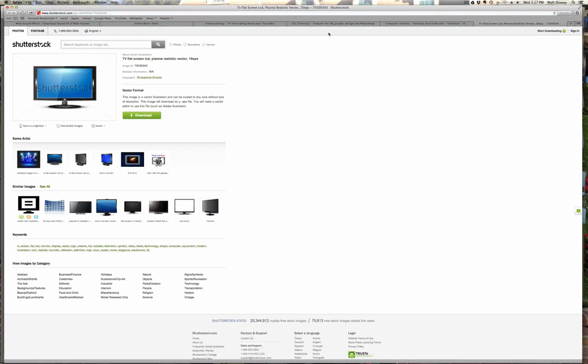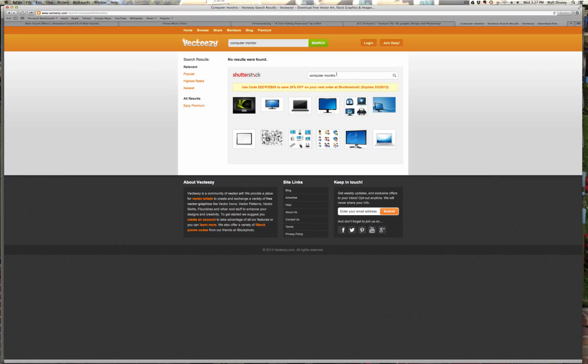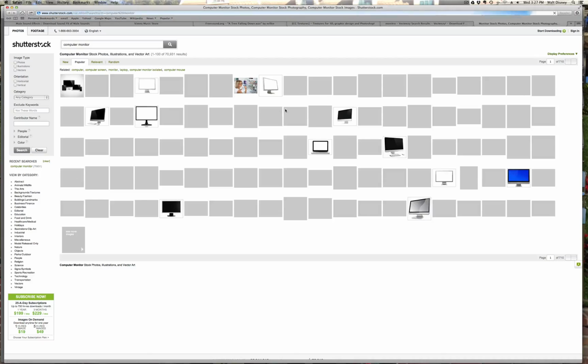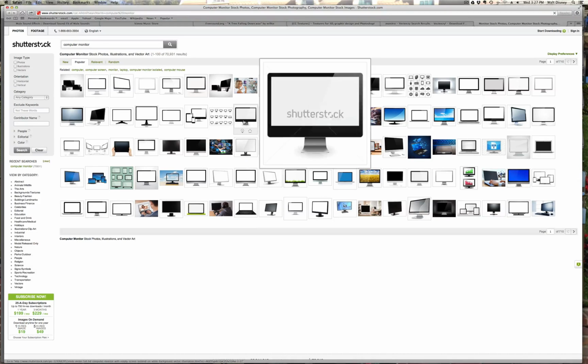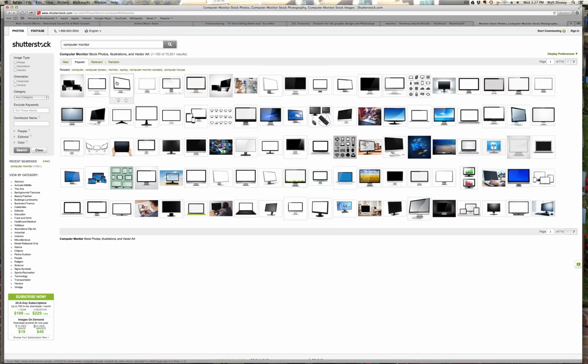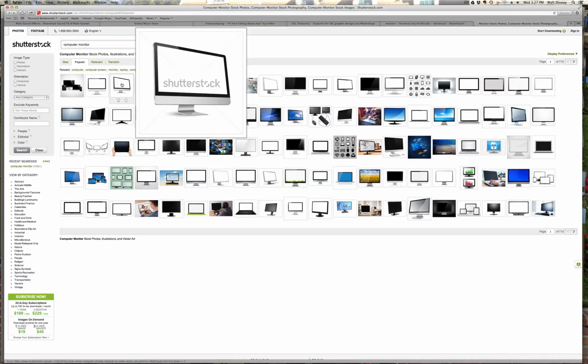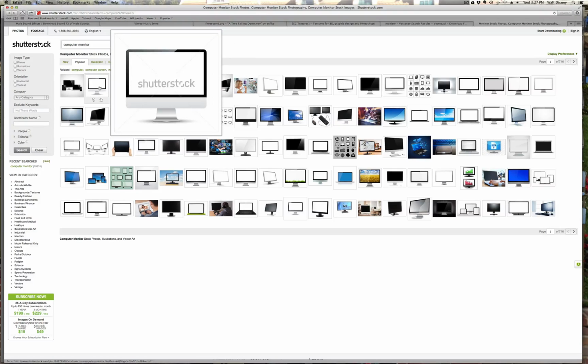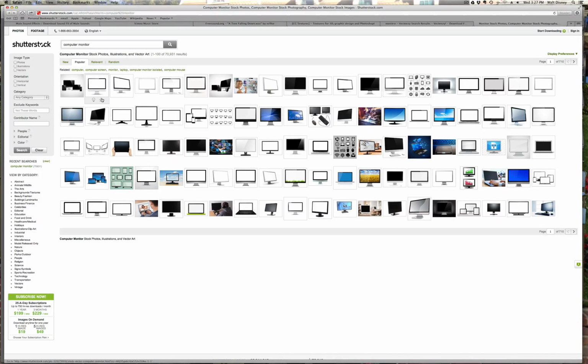And it takes me over to Shutterstock, which is not at all what I wanted it to do. Oh gosh, I still spelled, man, monitor, computer monitor. There we go. That's more of what I was looking for. So tons of computer monitors, all vectorized, and I can just simply click on download right there, and it downloads it to my computer.